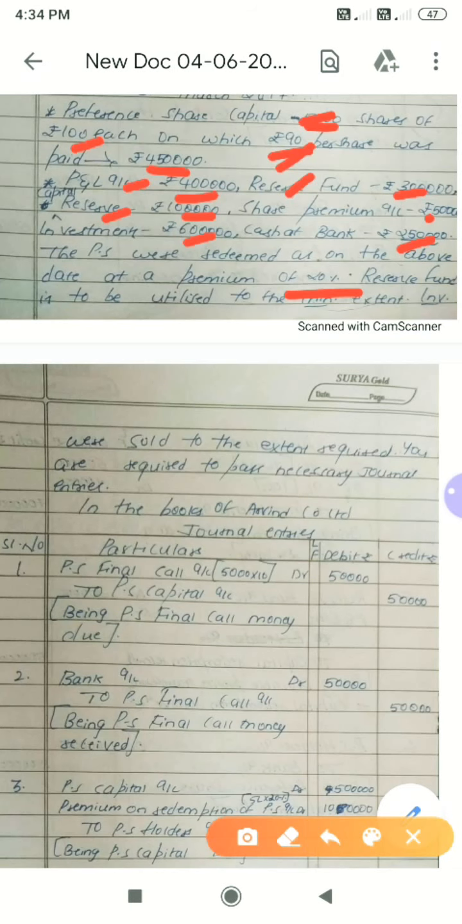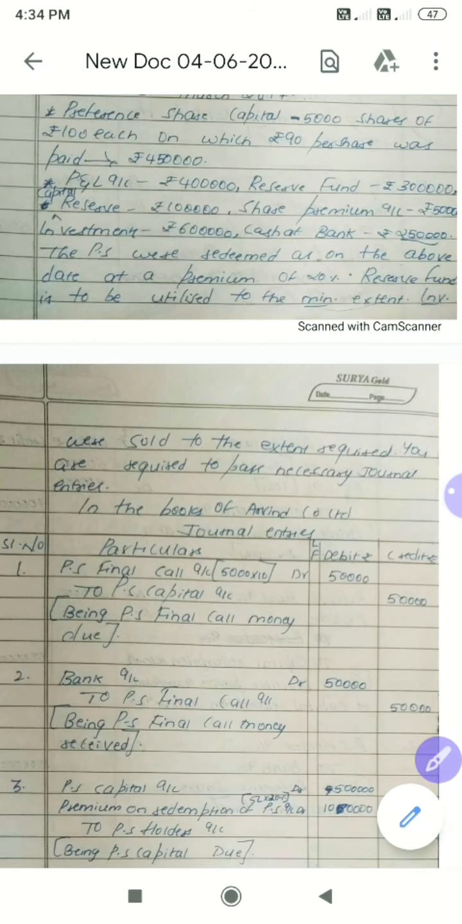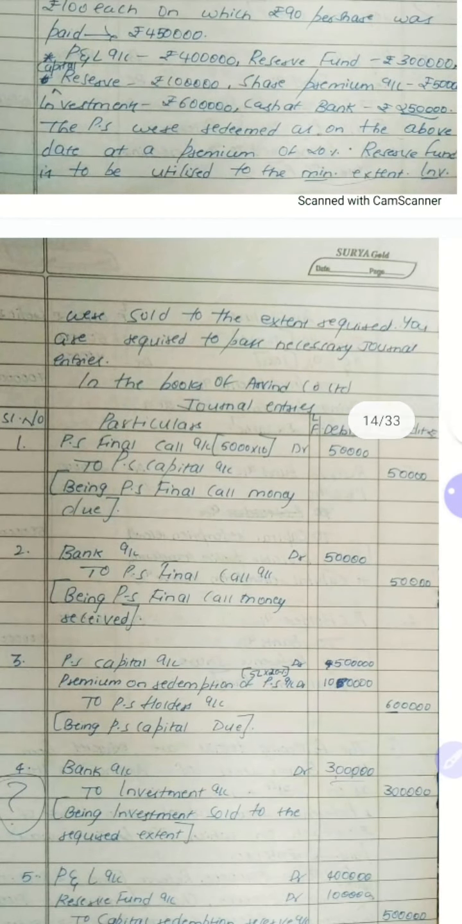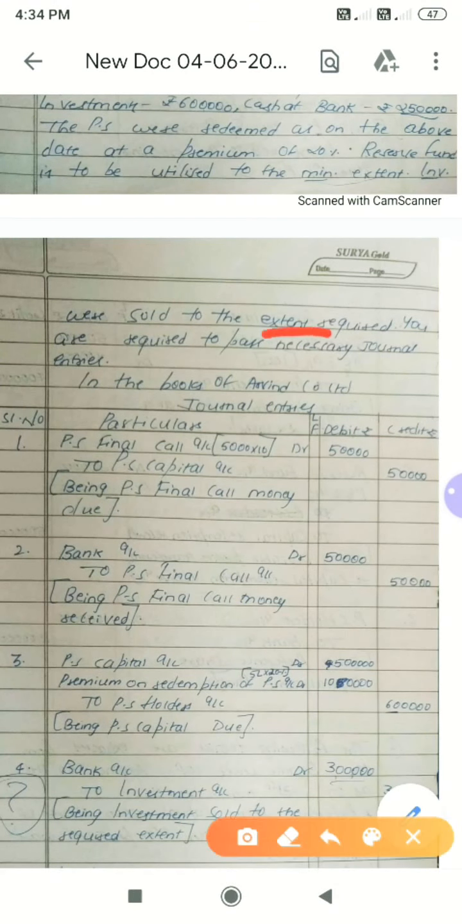Reserve fund is to be utilized to the minimum extent. Please remember, here we have got reserve fund. How much reserve fund do we have? We have 3 lakh, but reserve fund should be utilized to the minimum extent. You have to utilize the minimum extent. And now, what have they given? Reserve fund is to be utilized to the minimum extent, and investments were sold to the extent required. Look here, we have investment 6 lakh, but you should not sell the investment in full. Only to the required extent you should sell. That calculation I'll explain.